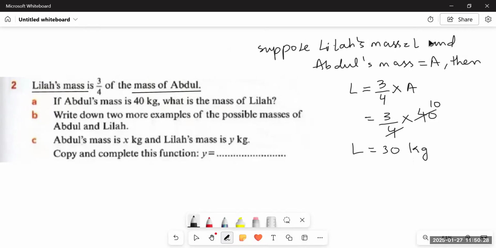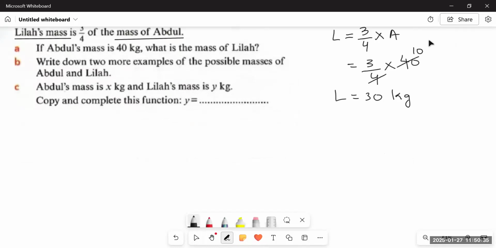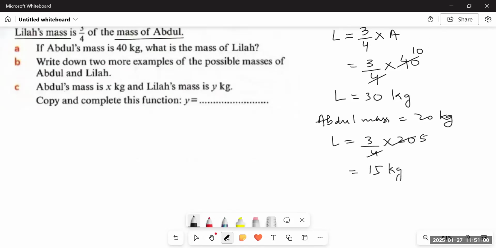Now they're saying write down two more examples of possible masses of Abdul and Leela. Let's take Abdul's mass as 20. Abdul's mass is equal to 20 kg. Then Leela would be 3 upon 4 of 20. So 4 ones are 4, 4 fives are 20, and it becomes 3 fives are 15. So Leela would be 15 kgs, right?